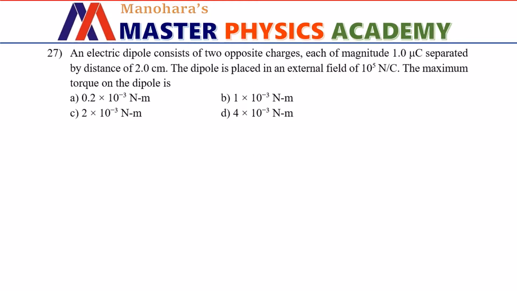An electric dipole consists of two opposite charges, each of magnitude 1 microcoulomb, separated by distance of 2 centimeter. The dipole is placed in an external field of 10 power 5 Newton per coulomb. The maximum torque on the dipole is. The torque acting on the dipole, which is kept in uniform electric field, is given by PE sin theta, where P is electric dipole moment, E is external electric field, theta is the angle between dipole moment and the electric field. For maximum value, sin theta should be equal to 1.